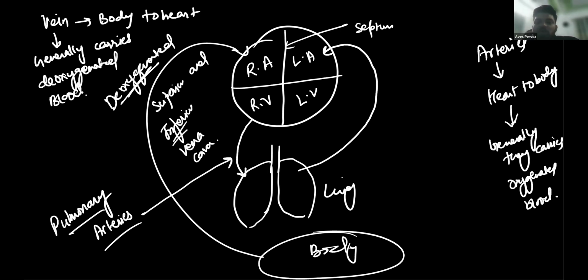Got it? So from the lungs, blood is reaching the heart.